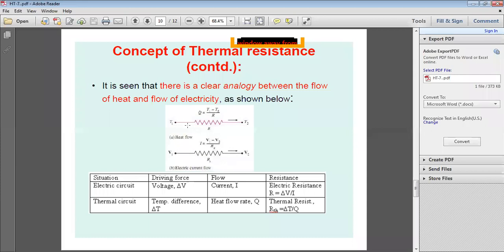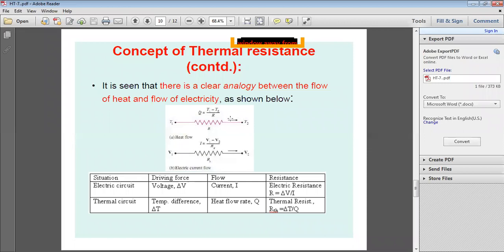Similar to the thermal resistance, in electrical current flow there is an electrical resistance R_E. Voltage V1, voltage V2. Current I is equal to the heat flow here. The current I is equal to V1 minus V2, the voltage difference, divided by R_E, the electrical resistance.